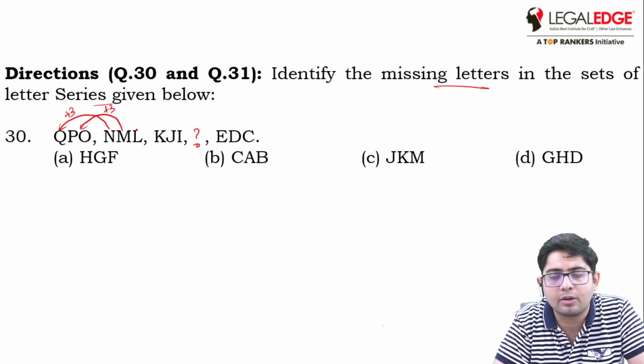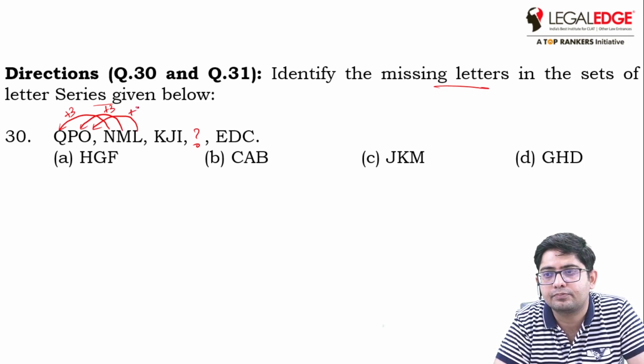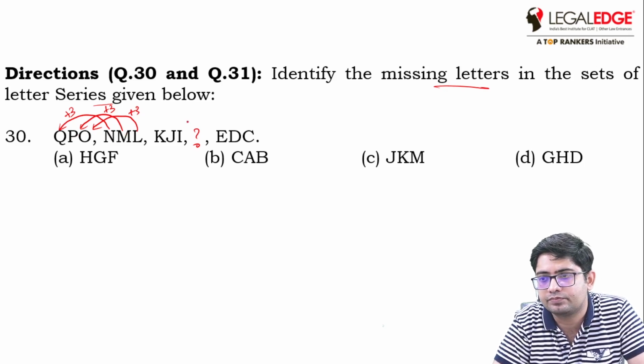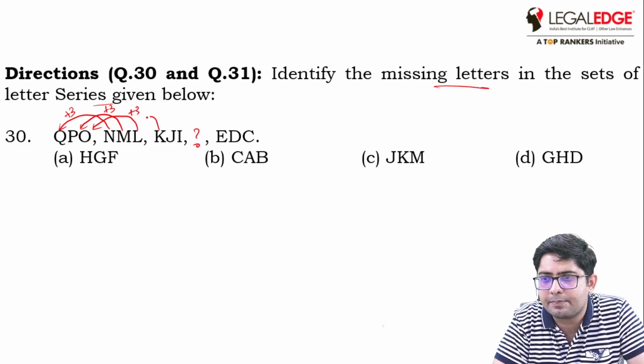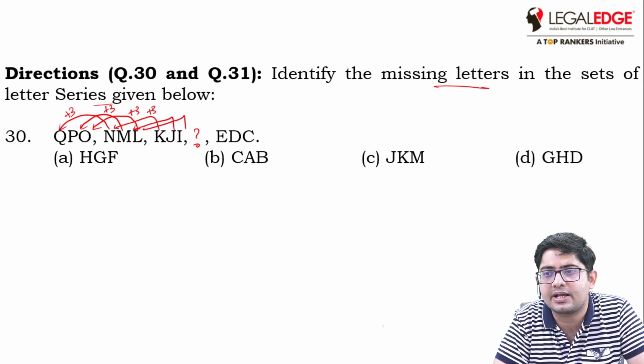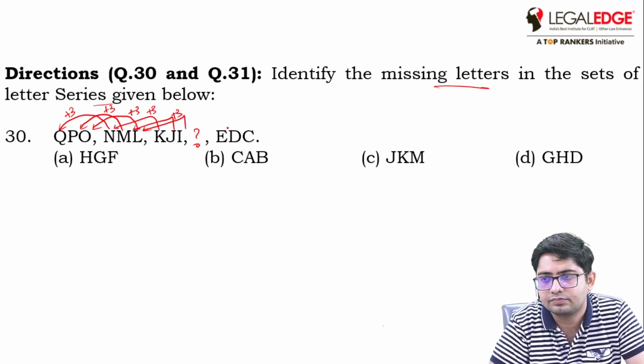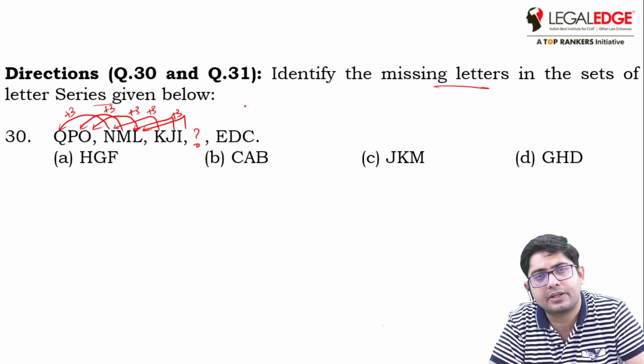L, M, N, O, so that is plus 3. L plus 3 is O, M plus 3 is P, N plus 3 is Q. We can see that K plus 3 is N, K, L, M, N, okay, same relationship. J plus 3 is M, I plus 3 is L. So we can identify this pair.